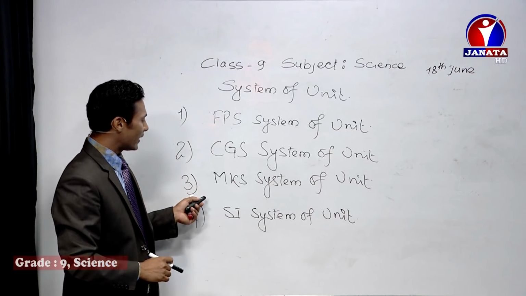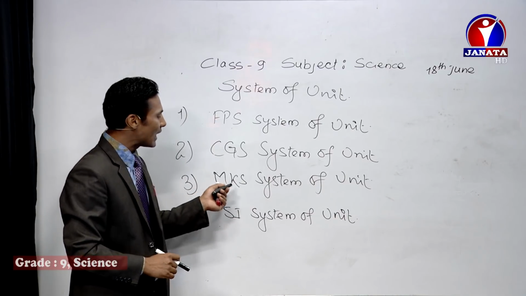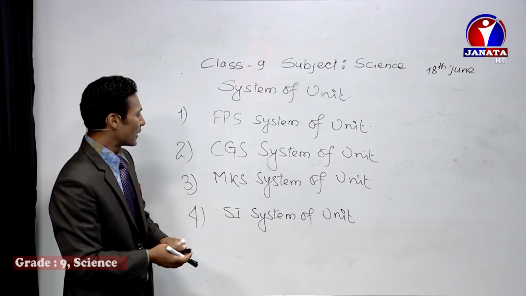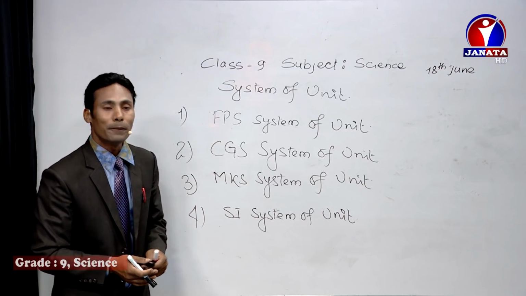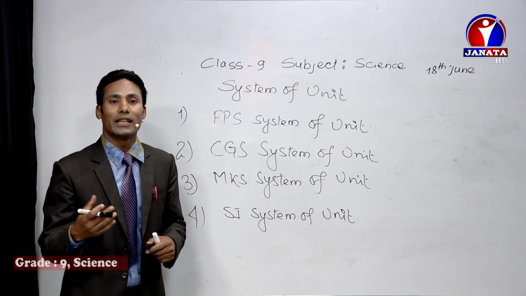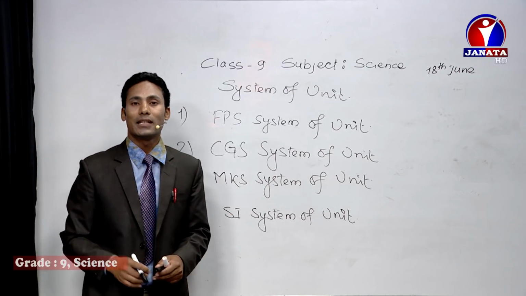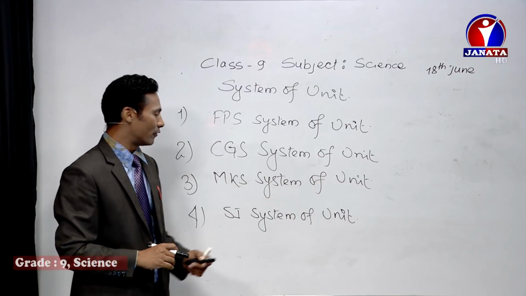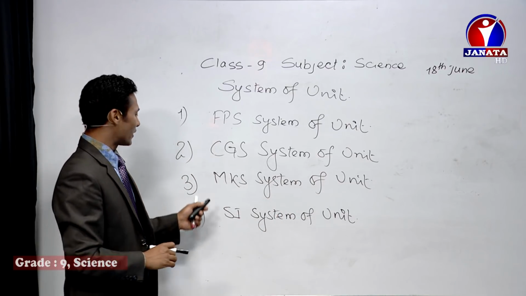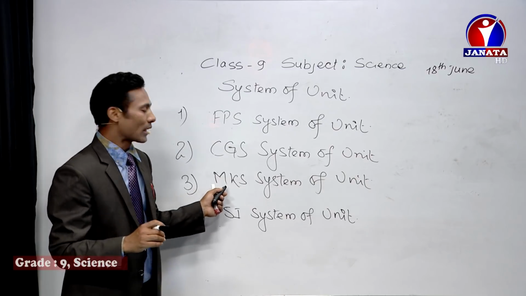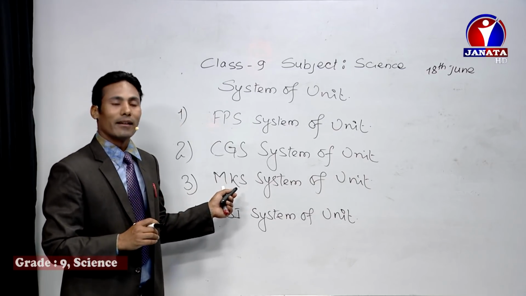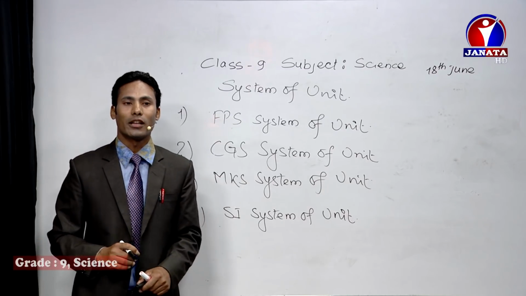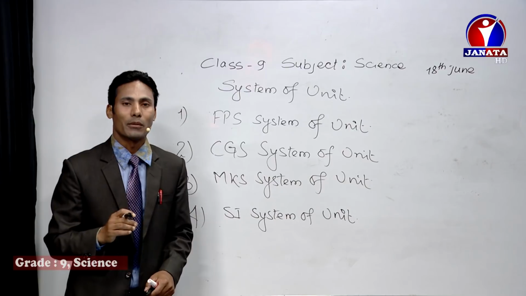So the second last one is MKS system of unit. Same pattern you can follow for defining this. M is meter, K is kilogram, and the S is the second, that is time. So the system of unit in which length is measured in meter, mass is measured in kilogram, and the time is measured in second, is called the MKS system of unit.